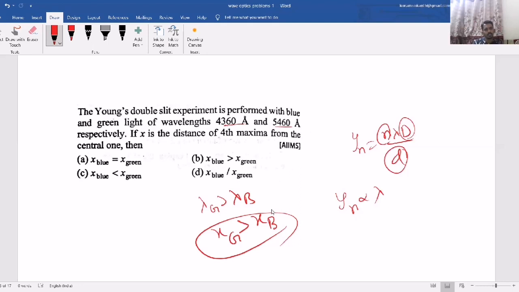So the distance of fourth bright fringe for green light is greater because its wavelength is more. Remaining all the parameters are same for both of the lights. Only once you perform with blue light, then you perform with green light. So what difference will come as lambda changes? Distance of nth bright fringe changes. That is what they are asking. So which is lesser, which is greater?